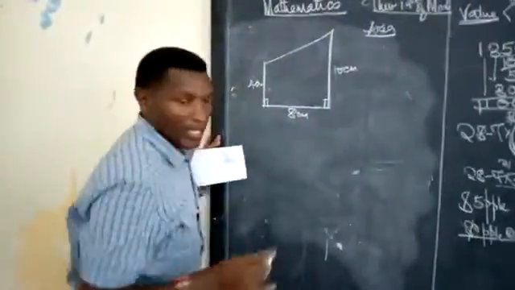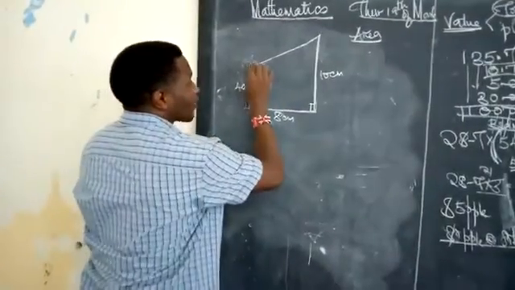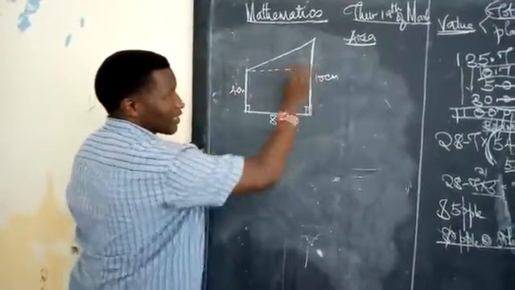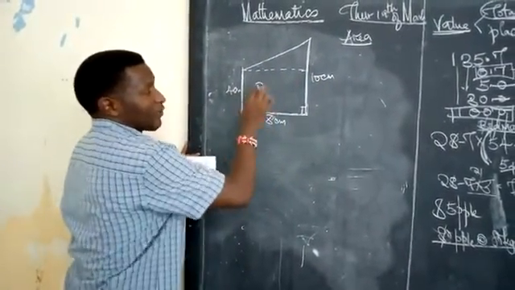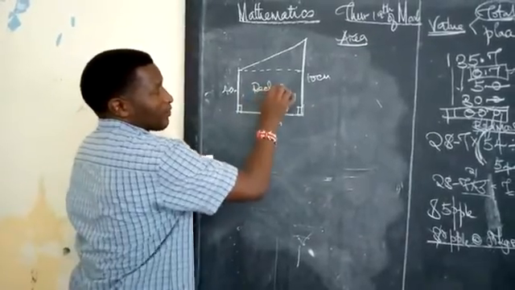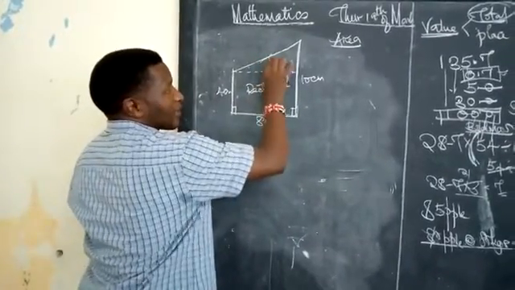If you don't want to work it out like that, then you can make your work easier by drawing a dotted line like that. Here, you will find the diagram of a rectangle, and here you have the diagram of a triangle.